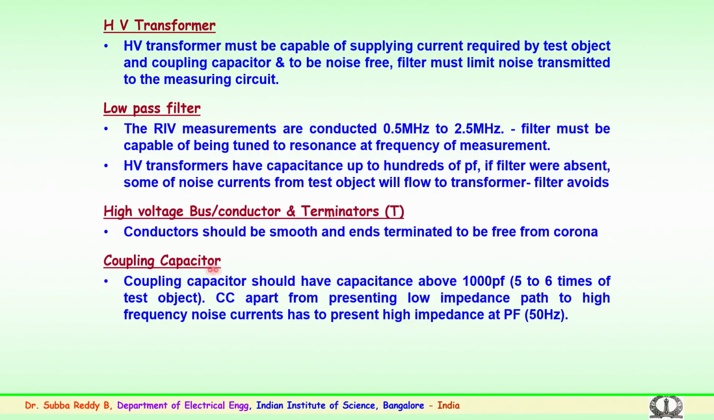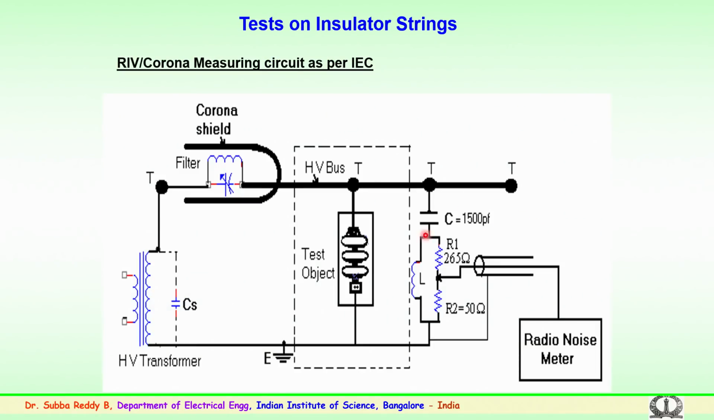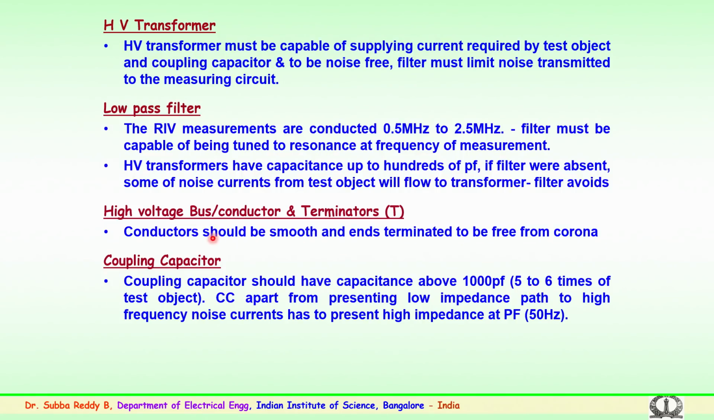As mentioned, the coupling capacitor, which is shown here. Presently in the laboratory we use 1500 pF, or when a 765 kV string is being used, it will be a different value. So, this again should have a capacitance of a minimum of 1000 pF, which is approximately 5 to 6 times that of the test object.